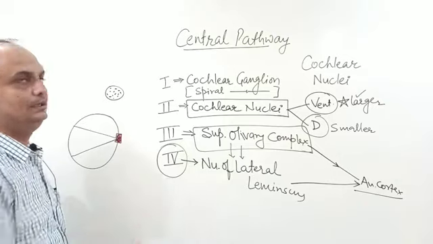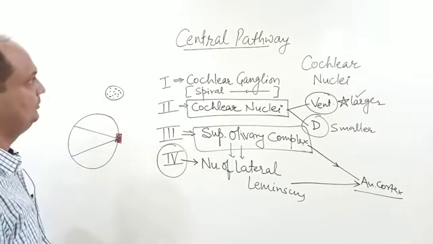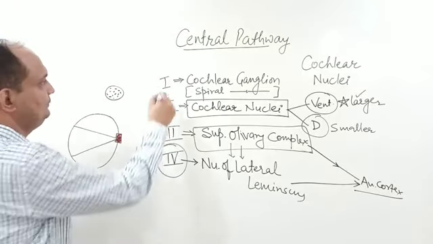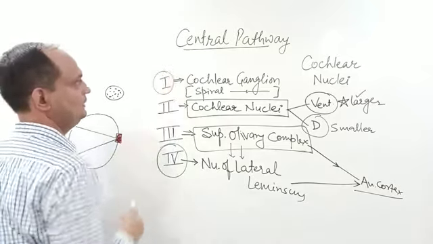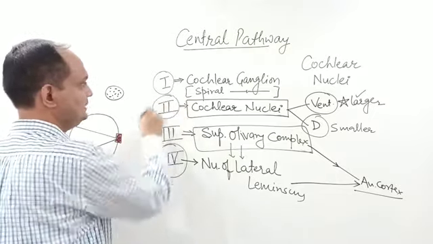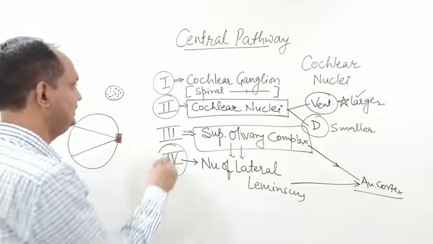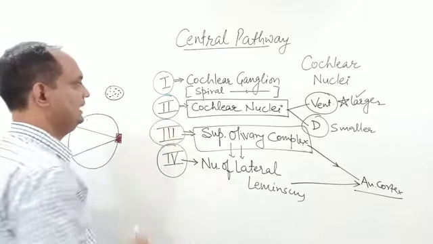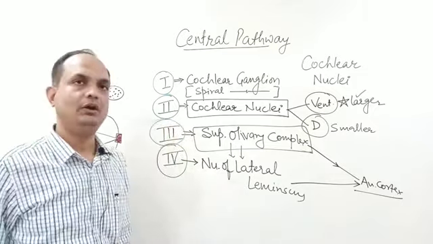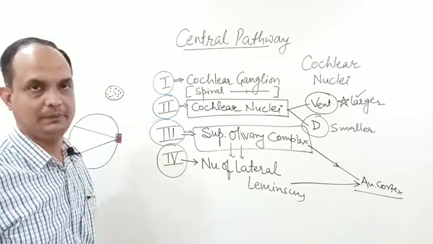So when we see the pathway of these auditory impulses, we are having the first order neuron which is present in the cochlear ganglia or the spiral ganglia. Second order neurons are present in the cochlear nuclei, which is present in the lower part of the pons, and the third order neurons are present in the superior olivary complex. So these are the main important things which you have to remember.